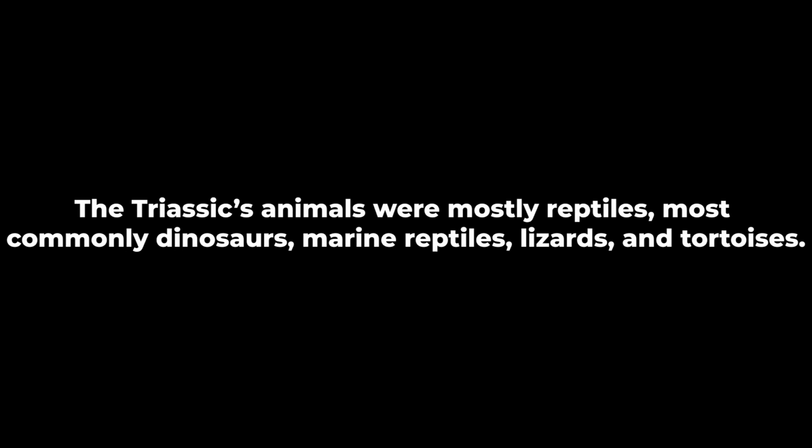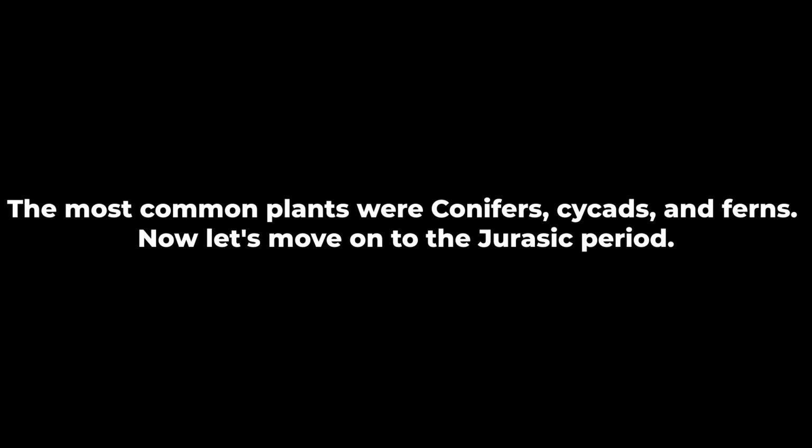The Triassic animals were mostly reptiles, most commonly dinosaurs, marine reptiles, lizards, and tortoises. The most common plants were conifers, cycads, and ferns. Now let's move on to the Jurassic period.